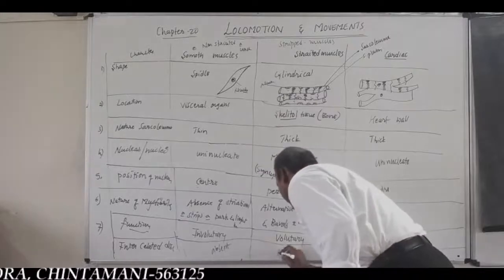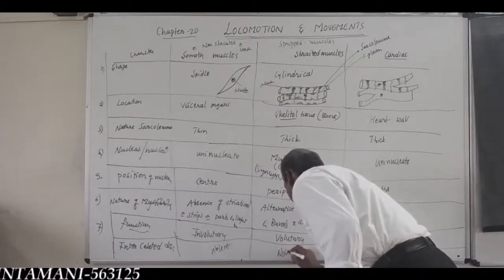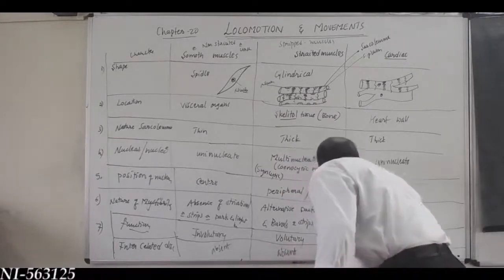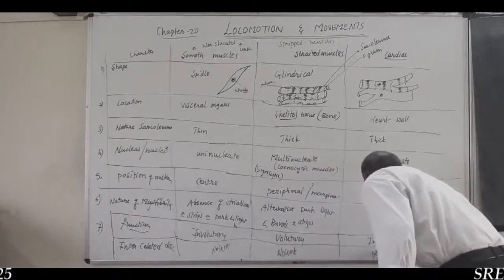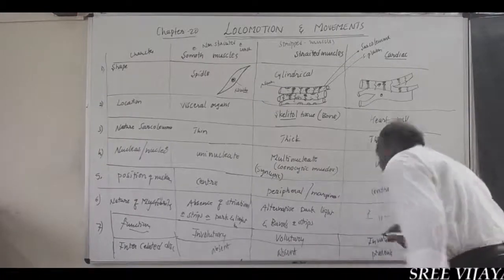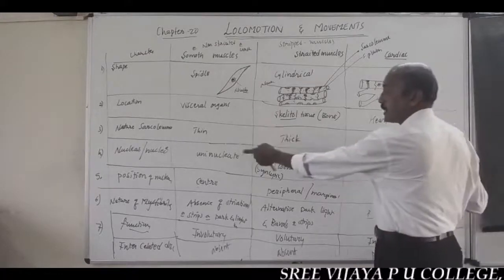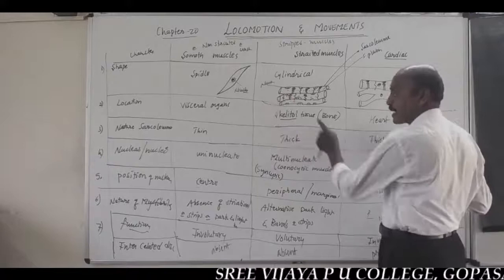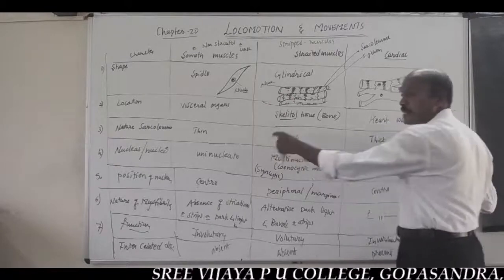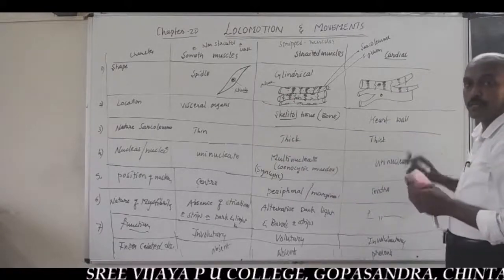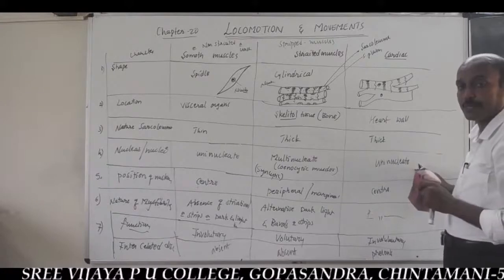Also absent in striated muscles, but present in cardiac muscles. Intercalated disc is absent in the first two muscles, smooth and striated muscles, but it is only present in cardiac muscles.